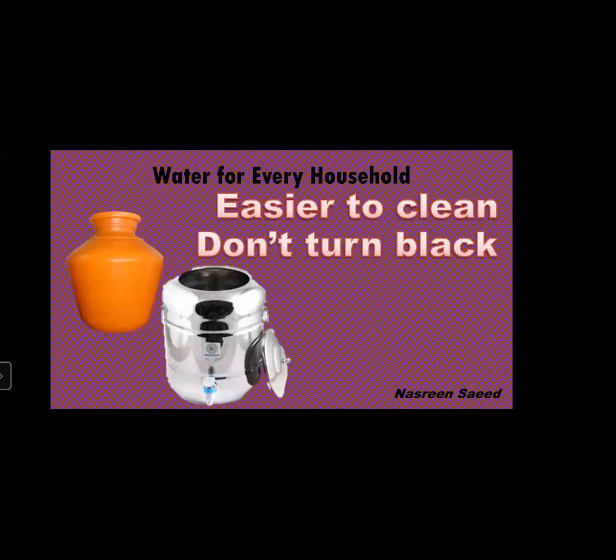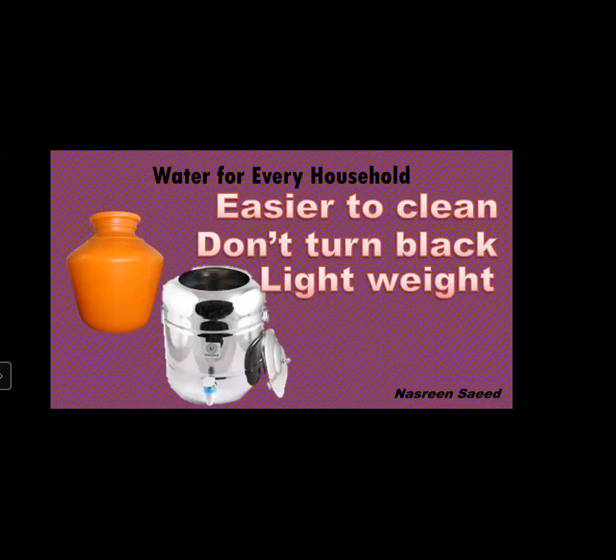Then do you know that copper turns black after a few years? Then you have to apply some chemical, go to the copper wala, he will apply some chemical, then it will turn again to the same color. But in plastic and steel, this does not happen. It does not turn black. Then these things are lightweight.